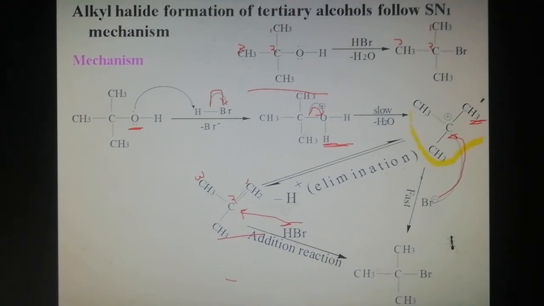In the tertiary carbocation, any one methyl group loses one hydrogen by elimination to form an alkene.